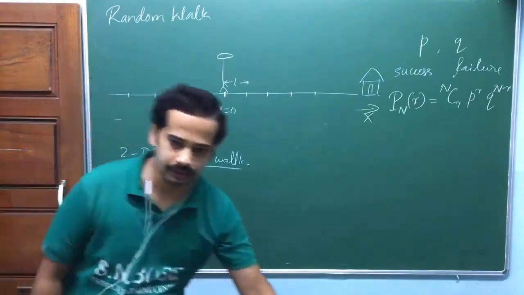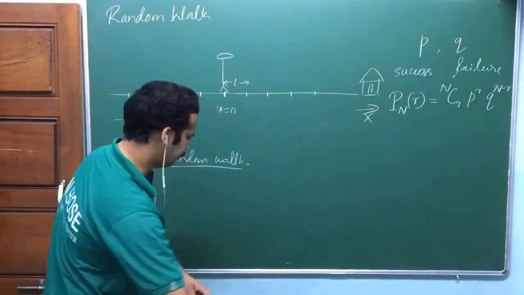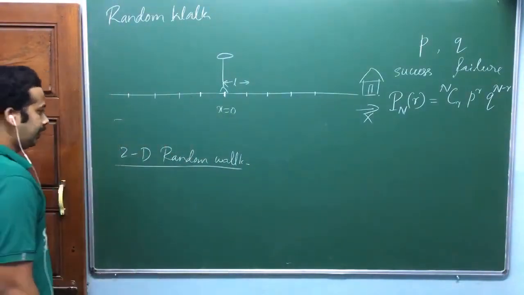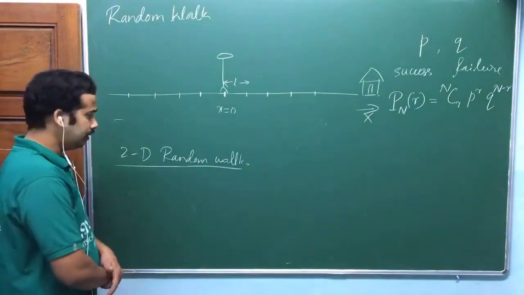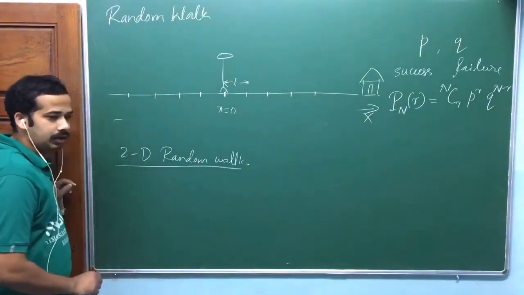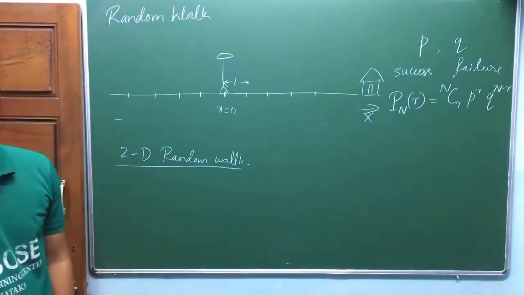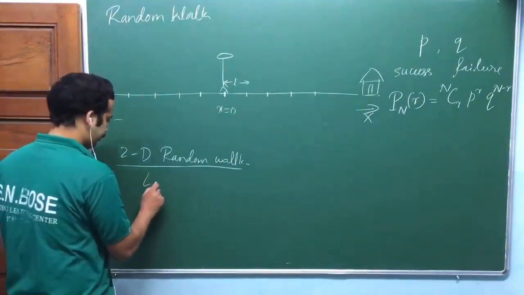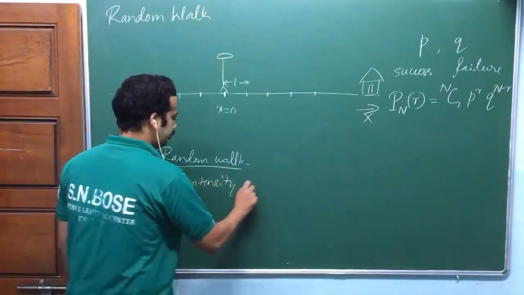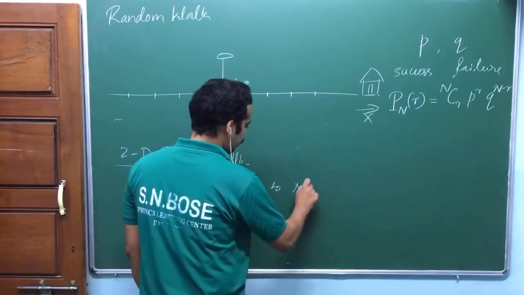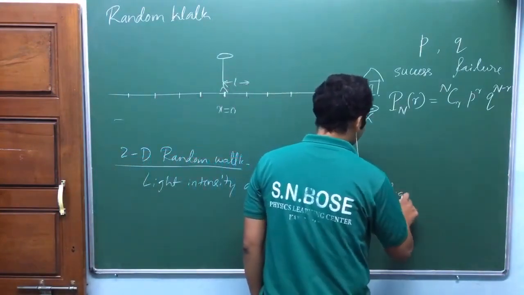It's quite difficult to handle actually. It can be handled by some complex analysis. Let me share some ideas. But what I'm saying here is, in case of this 2D random walk, the best application is our, look at here. So he has given light intensity due to n incoherent light sources.